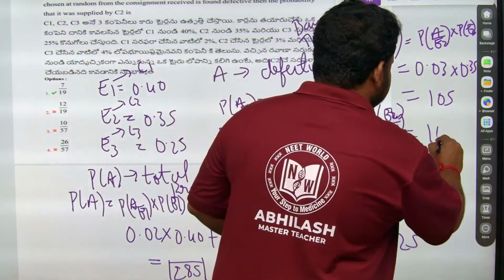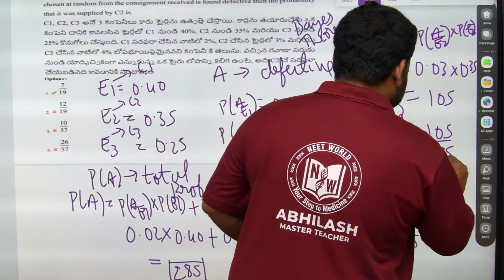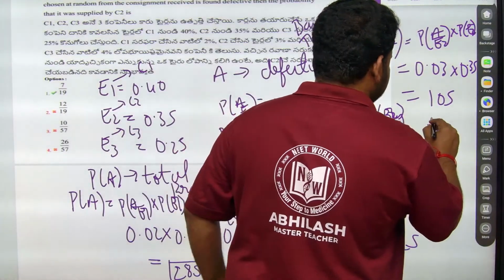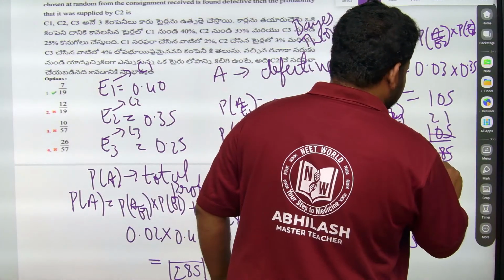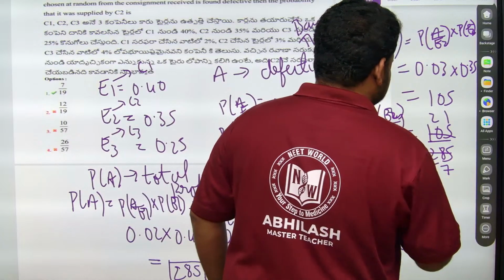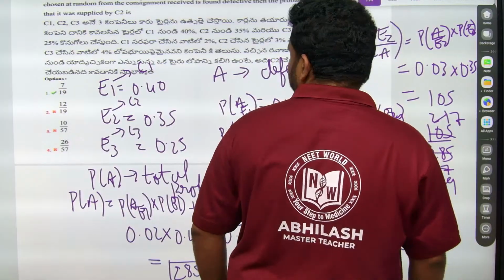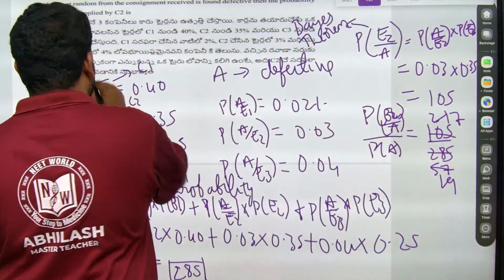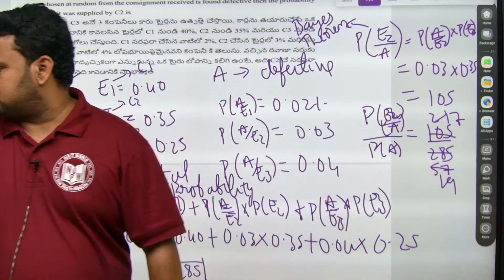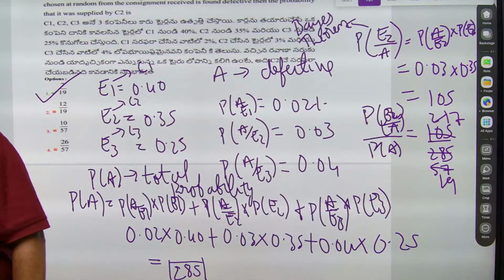That is 105 by 285. Simplifying by 5, 5 5s are 25, 5 21s are 105, 5 57s are 285, so this becomes 3 7s are 21, 3 19s are 57. So this will be equal to 7 by 19. That is option 1, the right answer to this question, friends. I hope it is clear to all of you.